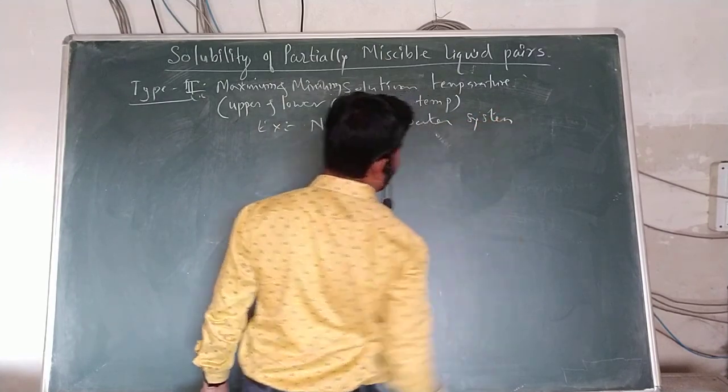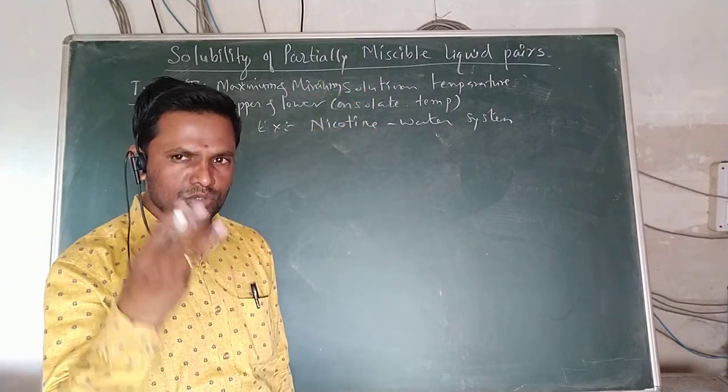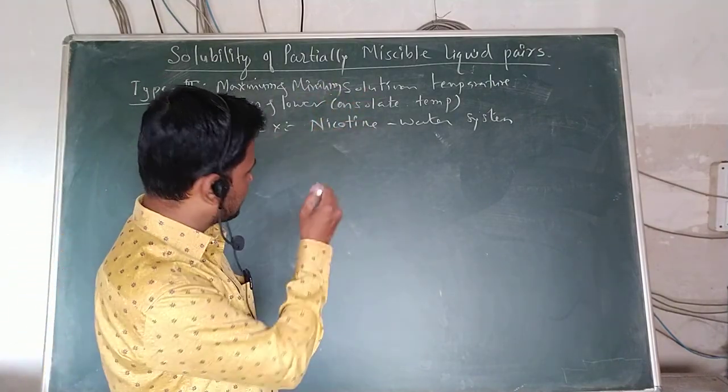Here we have two different temperatures, because a maximum is there and a minimum is there. Therefore, we have two different critical solution temperatures for this system.